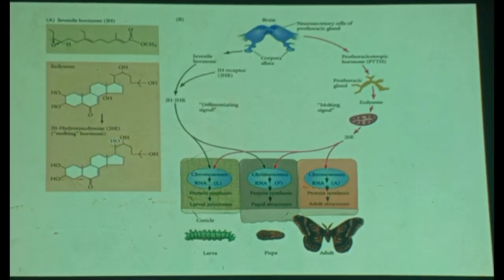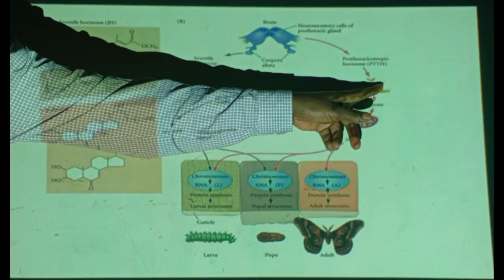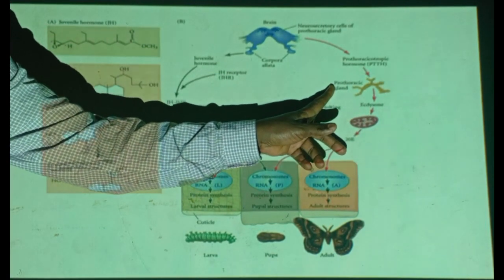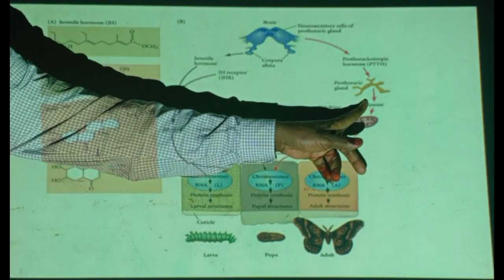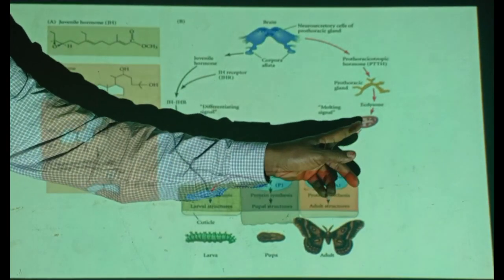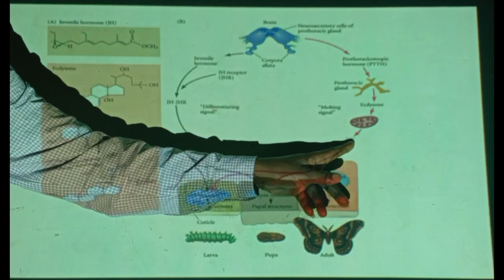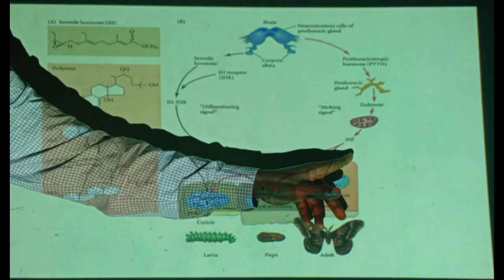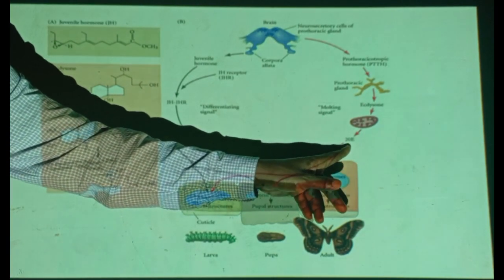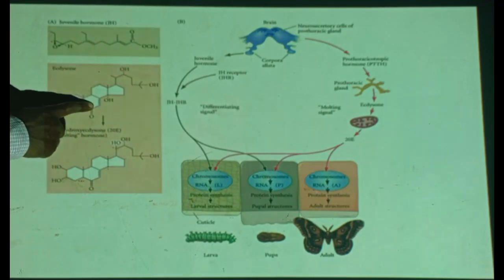These neurosecretory cells produce PTTH, which acts on the prothoracic glands, glands in the thorax, and prothoracic glands release ecdysone, the hormone ecdysone. This ecdysone goes inside cells, and in the mitochondria changes ecdysone into 20-hydroxyecdysone, or simply 20E. 20E is ecdysone; I didn't properly name it 20-hydroxyecdysone.